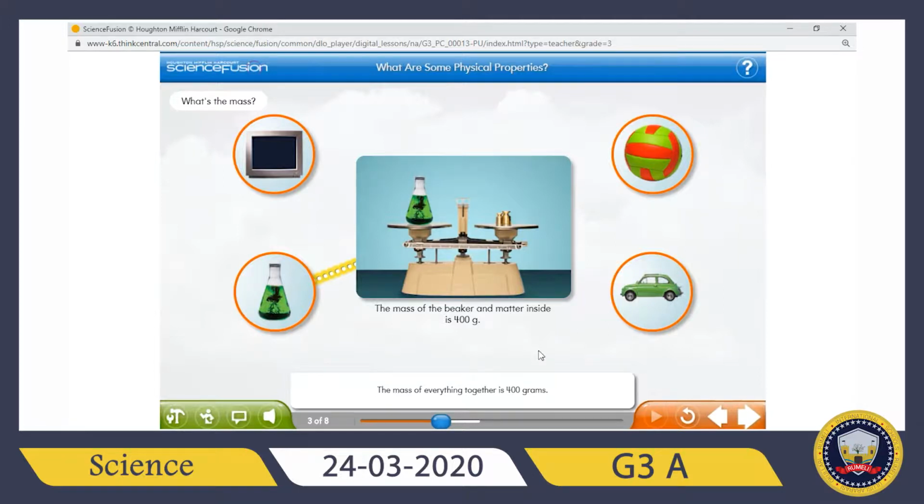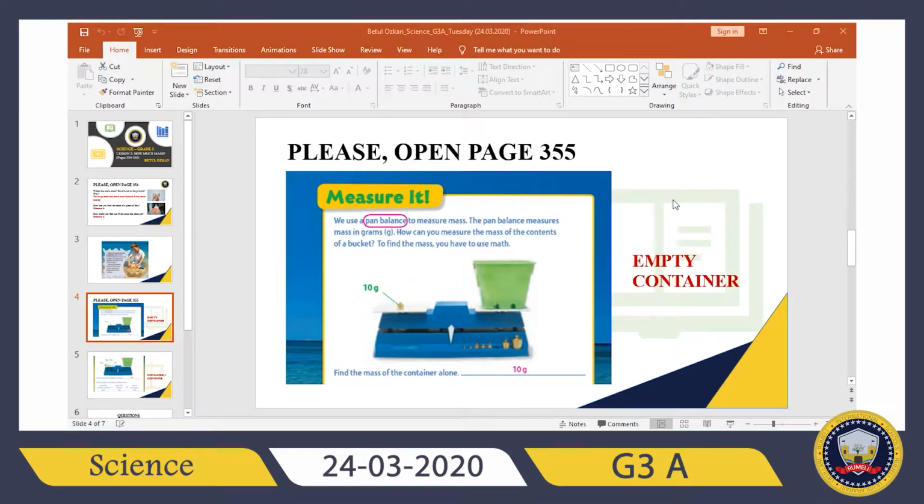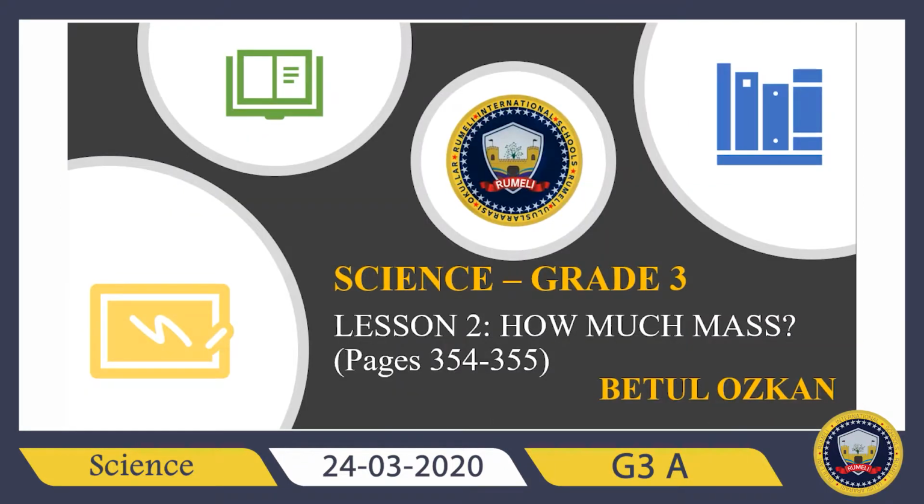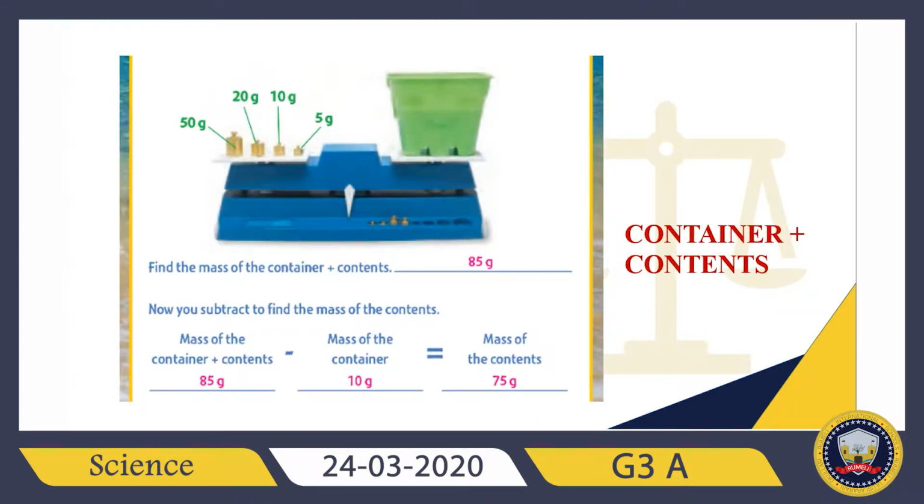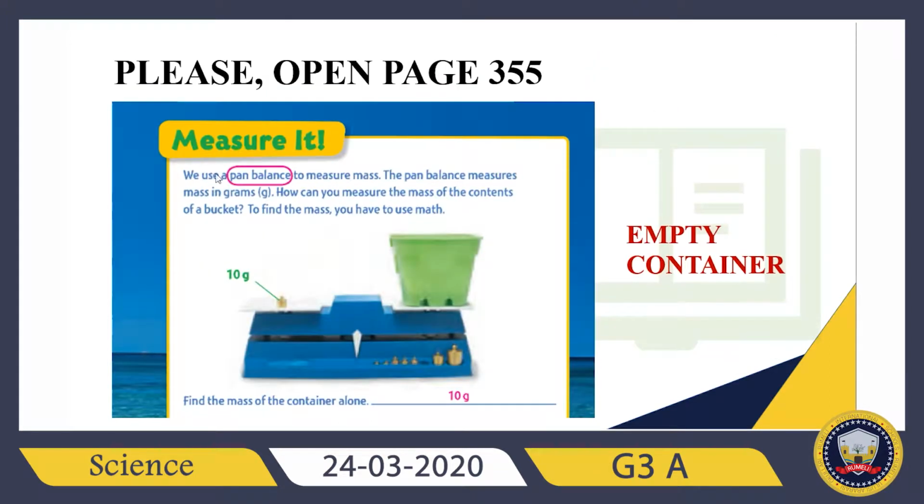Right now, let's check your page. Okay, please open page 355 first. Okay? Let's check it. It says we use a pan balance to measure mass. The pan balance measures mass in grams. How can you measure the mass of the contents of a bucket? To find the mass, you have to use math.